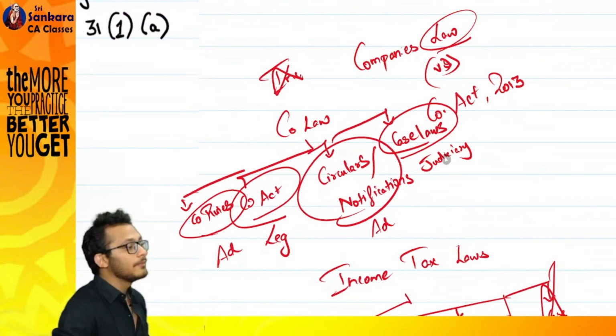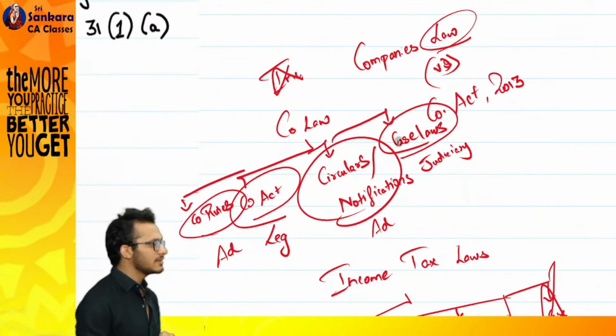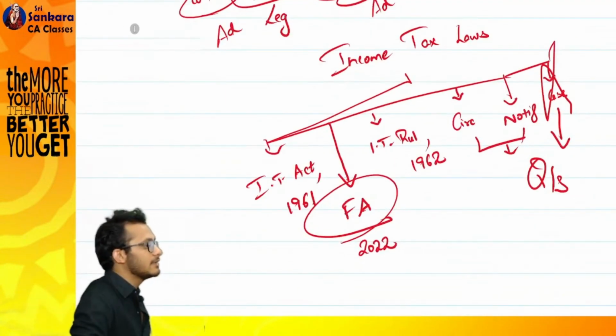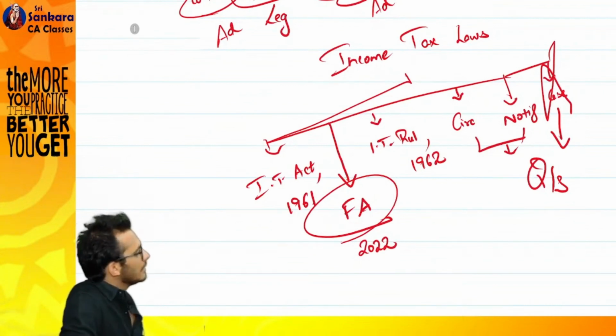Judicial body. Clear? These are the kind of bodies which are there. Now coming to income tax, I have discussed company. Let's come to income tax. In income tax, you have these items: one is the Income Tax Act, one is the Finance Act, then circulars, notifications, income tax rules, and then case laws.